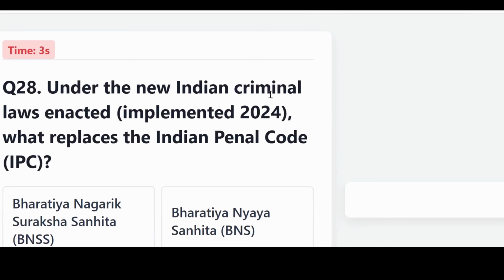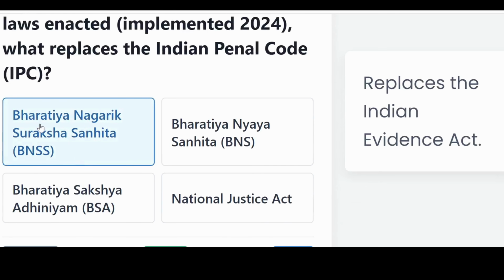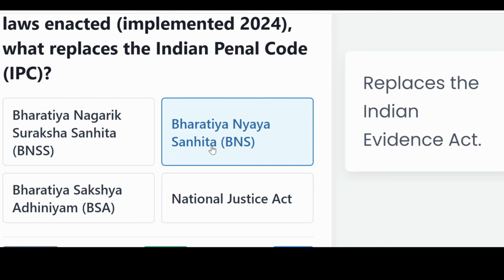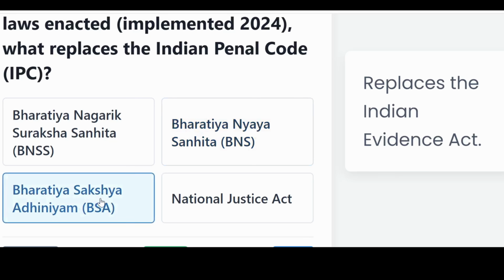Under the new Indian criminal law implemented in 2024, what replaced the Indian Penal Code, that is IPC? Is it Bharatiya Nagarik Suraksha Sanhita, that is BNSS, Bharatiya Nyaya Sanhita, that is BNS, Bharatiya Sakshya Adhiniyam, that is BSA, or National Justice Act?